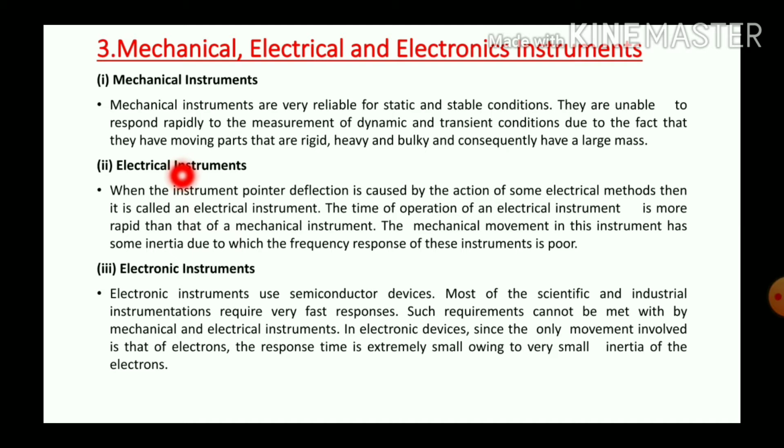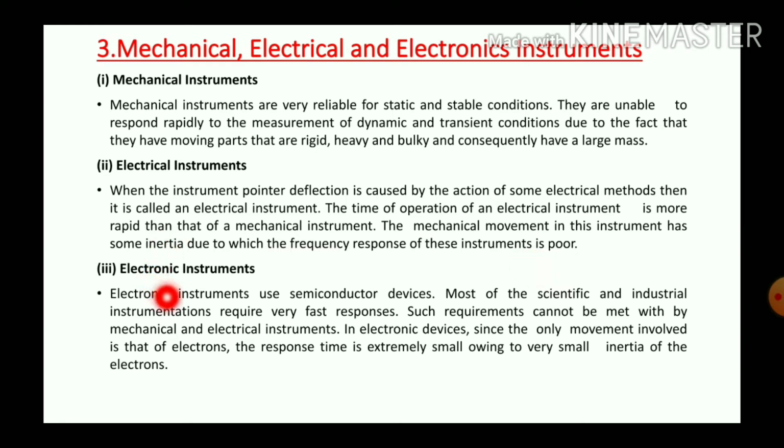Coming to electrical instruments, when the instrument pointer deflection is caused by the action of some electrical method, then the instrument is called an electrical instrument. But in the case of electrical instruments, the moving system is mechanical, and the moving system has some inertia, due to which the frequency response of this instrument is poor.